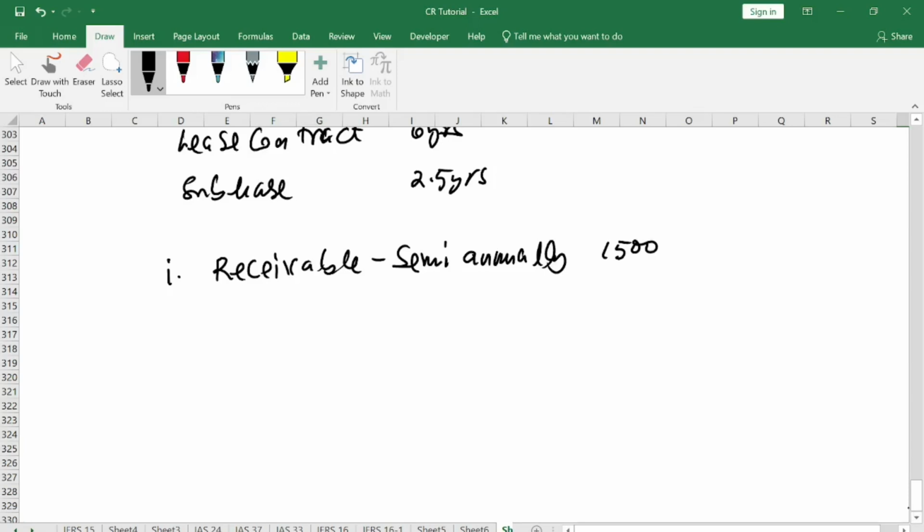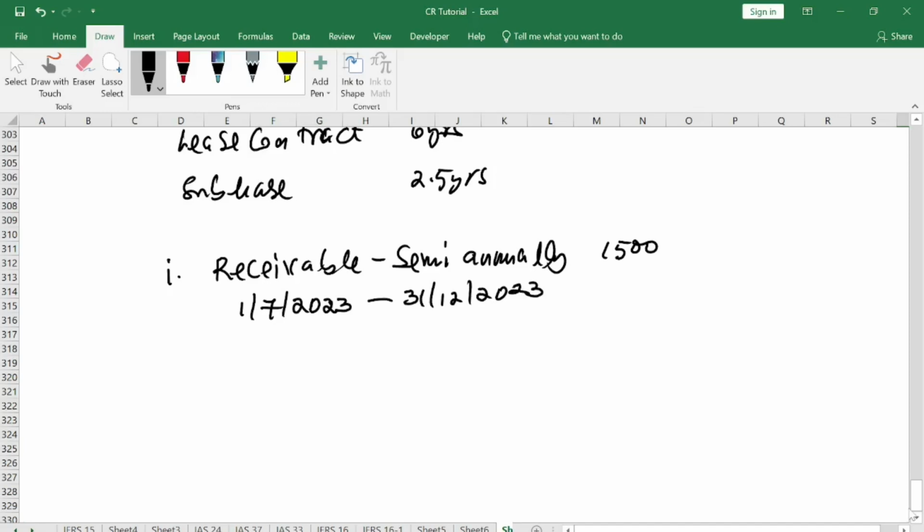So when we look at the date, the contract was entered on 1st July 2023, so they will receive from 1st July 2023 to 31st December 2023.